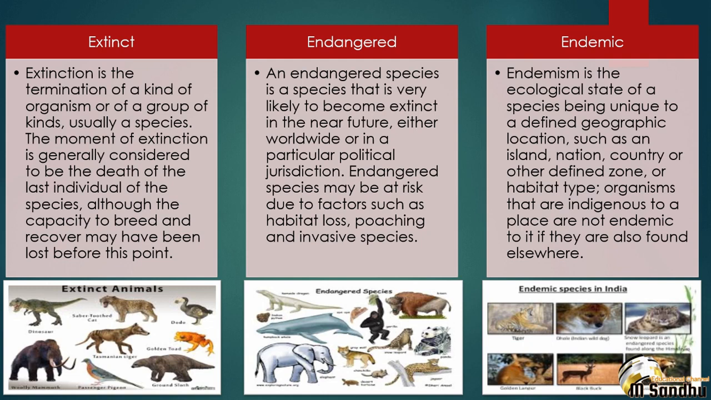Endemic species. Endemism is the ecological state of a species being unique to a defined geographic location, such as an island, nation, country or other defined zone or habitat type. Organisms that are indigenous to a place are not endemic to it if they are also found elsewhere. Examples of endemic species are tiger, golden langur and black buck.